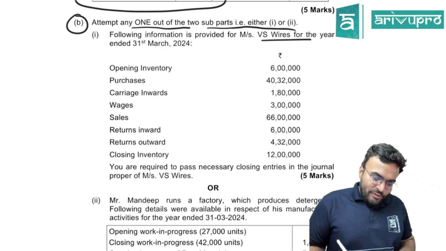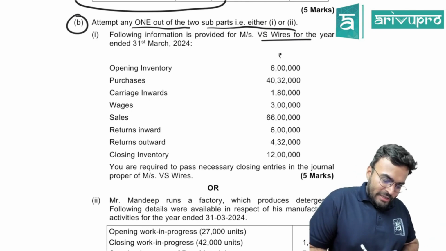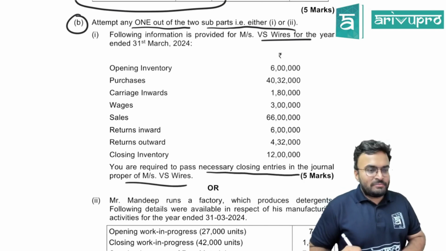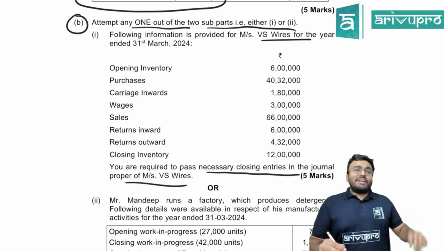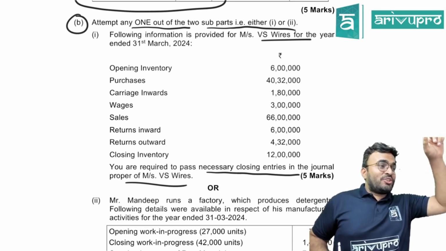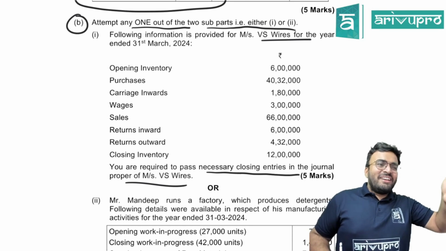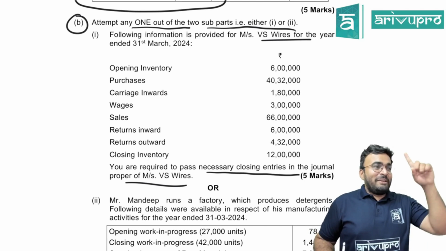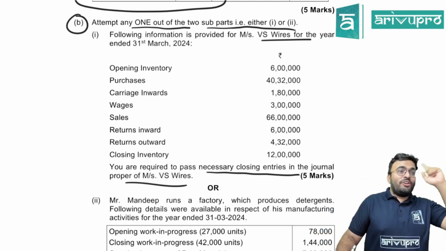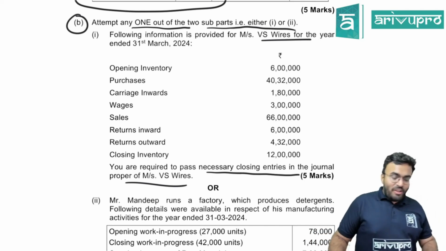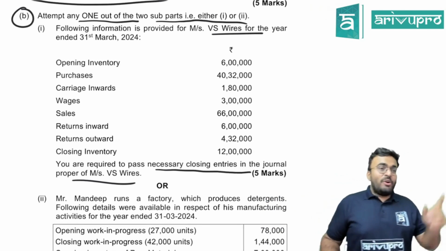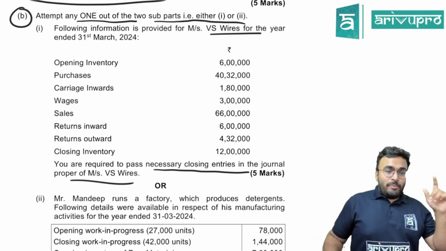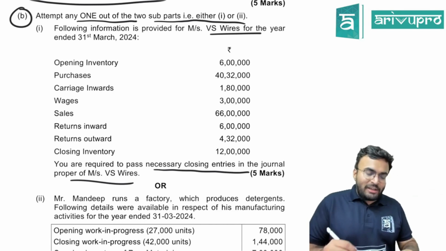Yes, from the following information provided for Messrs. VS Wires for the year ended, you are required to pass necessary closing entries in the journal. Closing entries, remember there was one small part of final accounts you used to think why this thing is there. Simply waste of time, you thought, no, see in the mock test. That means if you know trading account, P&L account, balance sheet, if you have ignored those two questions, 5 marks gone. What is the closing entry? Closing entry means removing from the books or bringing to the books. Removing from the books, no? So tell me what should be the entry?